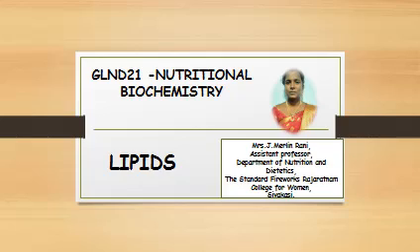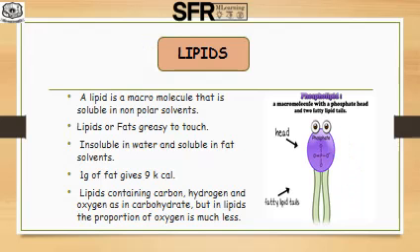In this video lesson, we are going to see about lipids. Lipids are also called fats. It is a macronutrient which is very essential for normal human body growth and development. A lipid is a macromolecule that is soluble in nonpolar solvents. Lipids are greasy to touch, but insoluble in water and soluble in fat solvents like alcohol, ether and chloroform. 1 gram of fat gives 9 kilocalories.